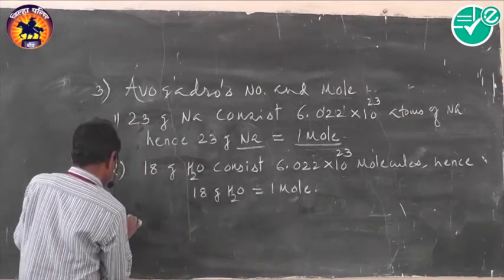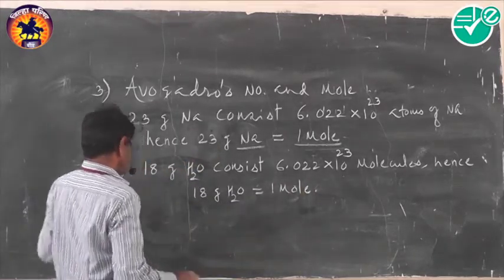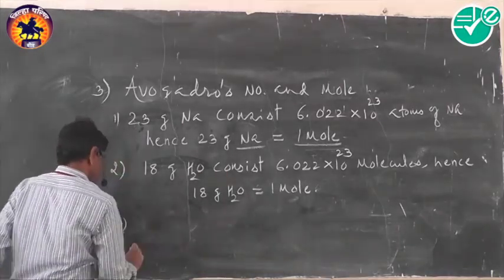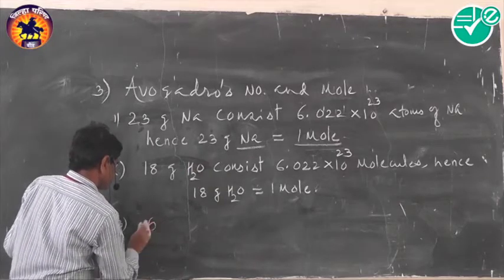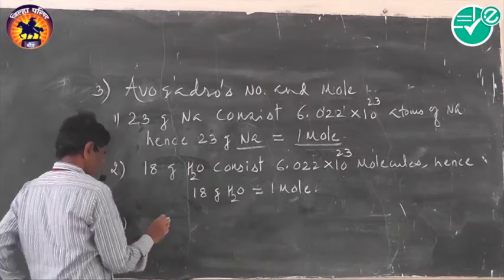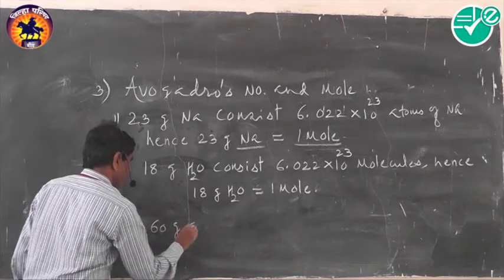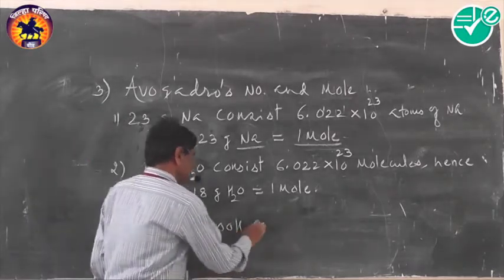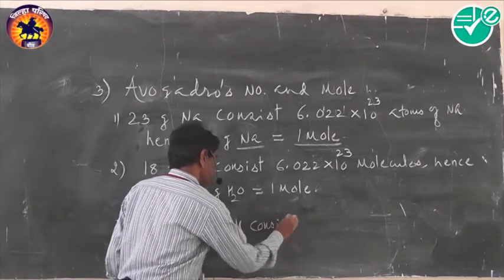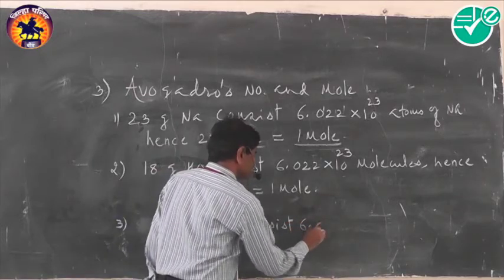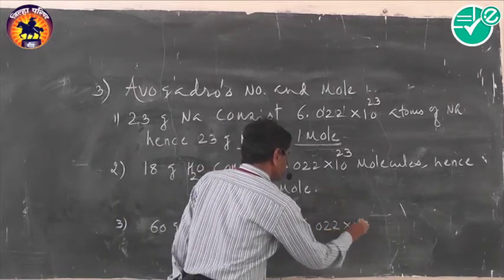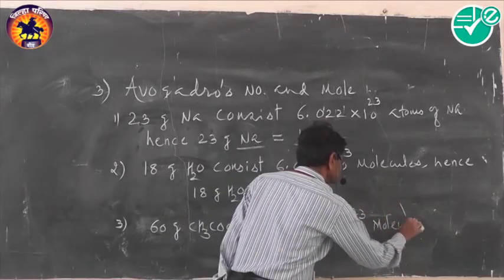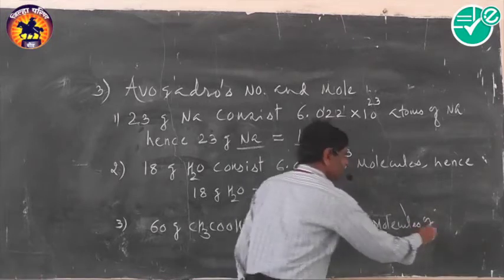Or third example, let's consider 60 gram acetic acid. 60 gram acetic acid consists of 6.022 into 10 raised to 23 molecules of acetic acid.